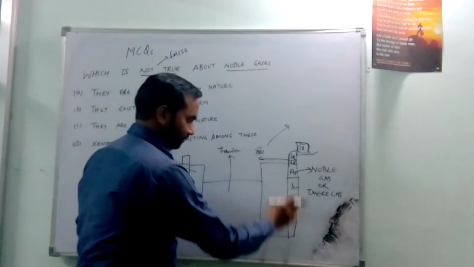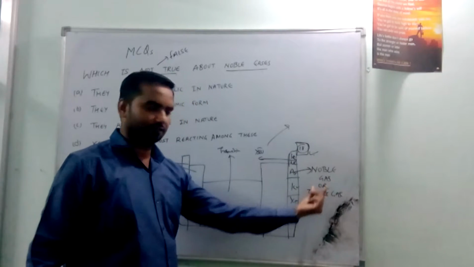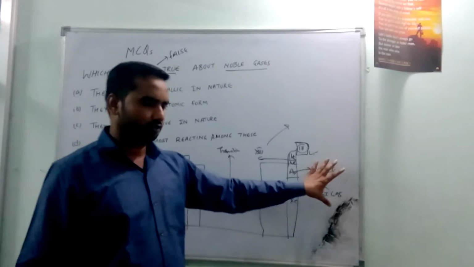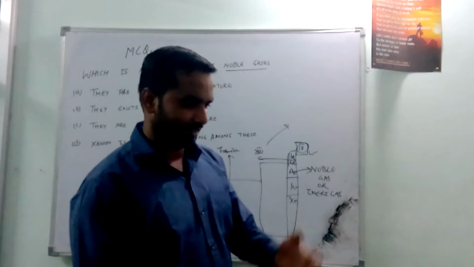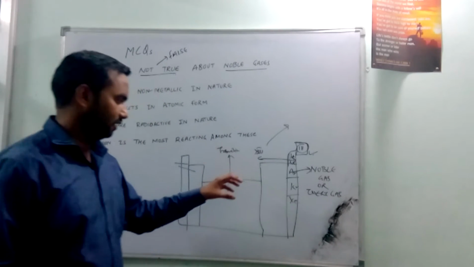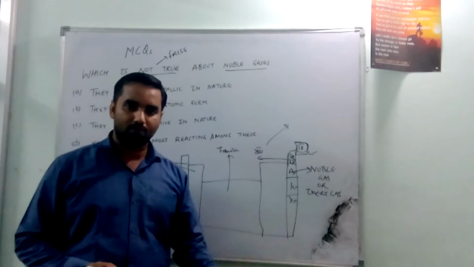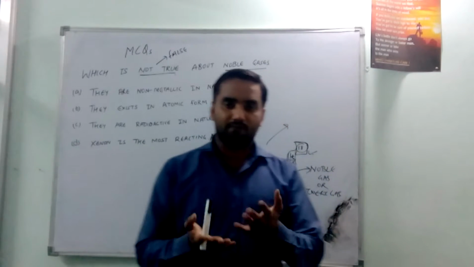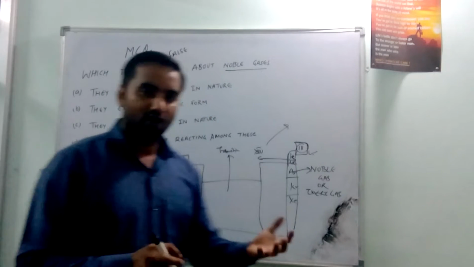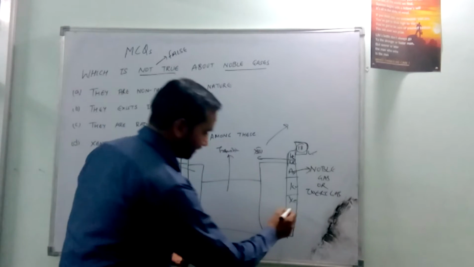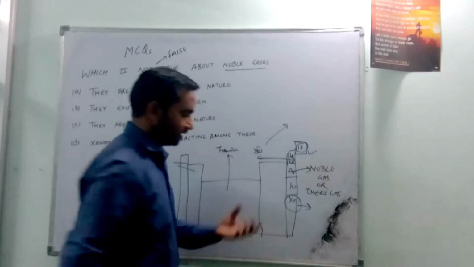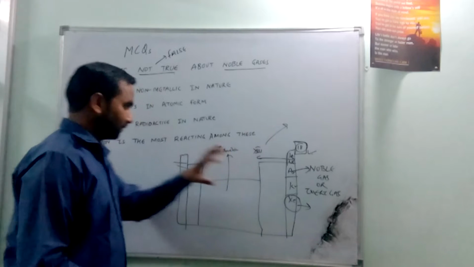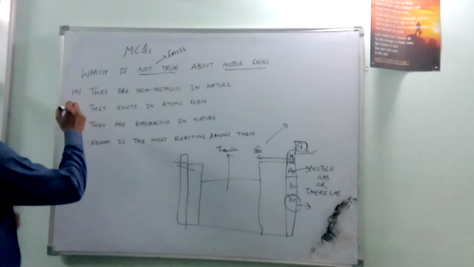So these are the elements which come in this group, and they have a special characteristic: these are the most stable elements in the whole periodic table. Why is it so? Because their outermost shell is completely filled with electrons, and they don't have any free electrons for reactivity, except xenon, which is reactive among all the noble gas elements. Now we'll come to the options.